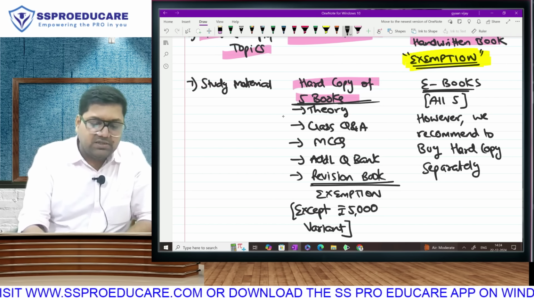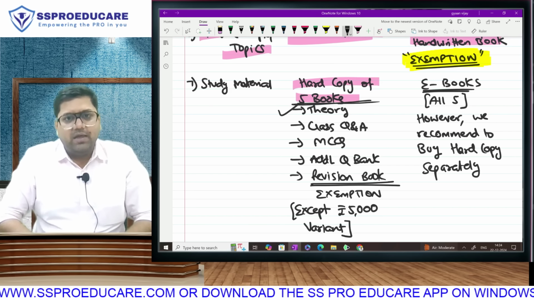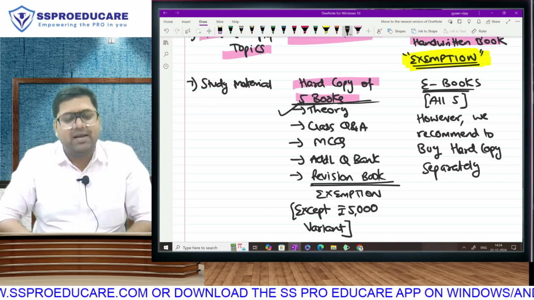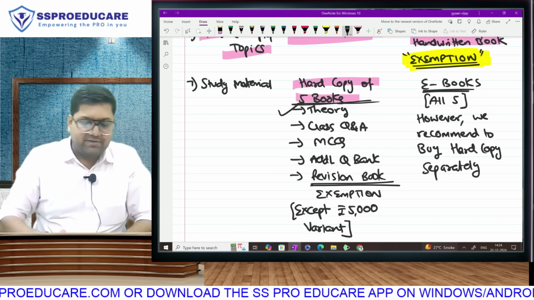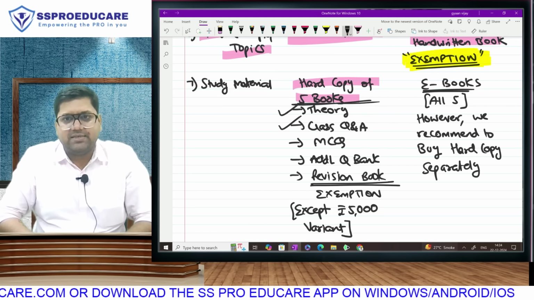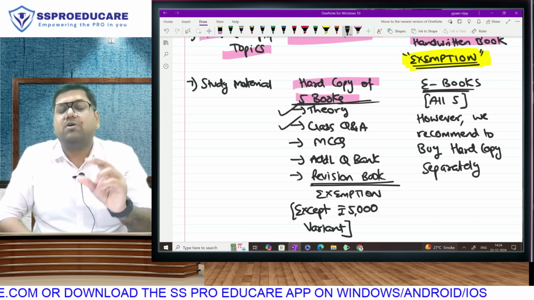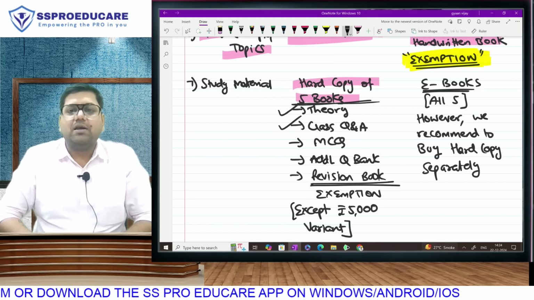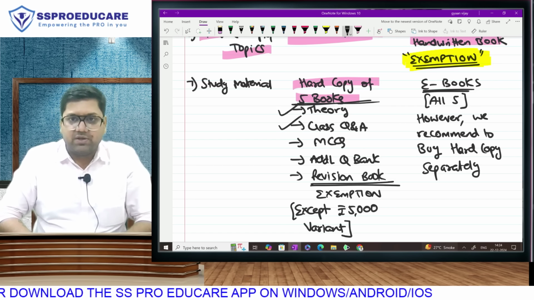So the first book is the theory book, detailed coverage of the entire theory of your syllabus in simple language and wherever required in direct language. As I said, we do 420 to 430 questions in class itself. So there is the first question answer book which we use in class. We call it the class Q&A book. That book is also given.